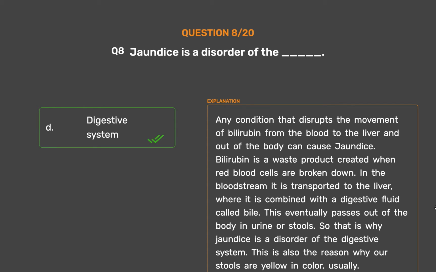This eventually passes out of the body in urine or stools. So that is why jaundice is a disorder of the digestive system. This is also the reason why our stools are yellow in color, usually.